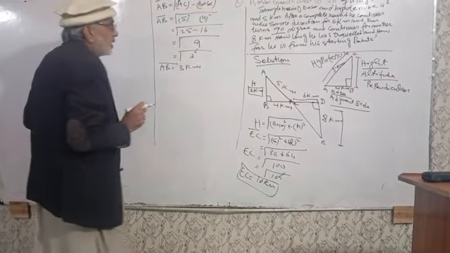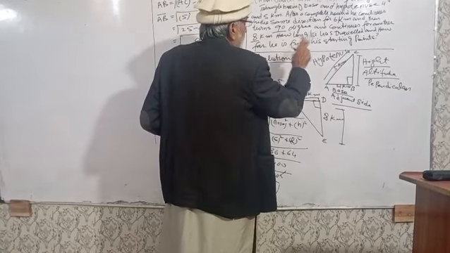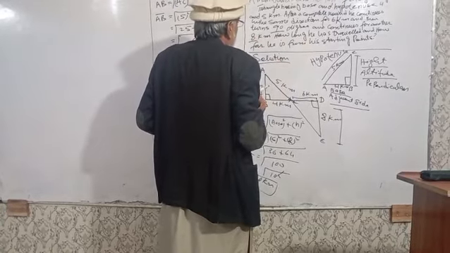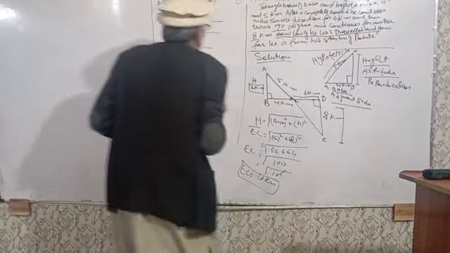Then how long has he traveled? The question is how long he has traveled.